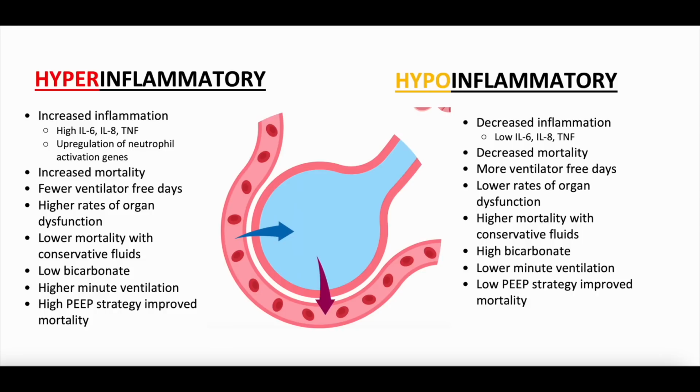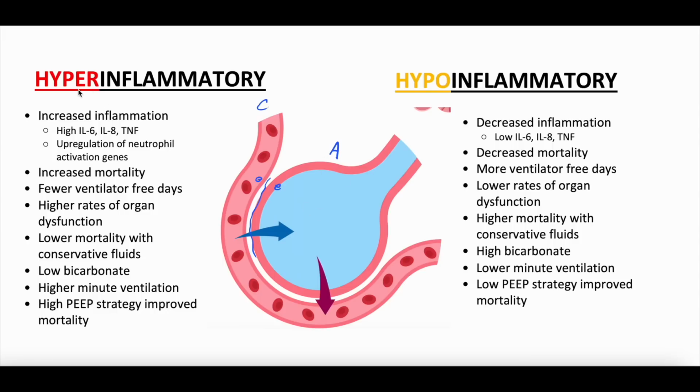All right, so we wrote them out here just to make it an easier discussion. And this here is our little alveolus lung model. So this here is the alveolus. This here is a capillary. You can see the endothelial epithelial barrier with a thin basement membrane in here. This looks like it's filled with water, but it's not, it's air. And we're going to use this just to mark it up as we go through hyperinflammatory and hypoinflammatory.